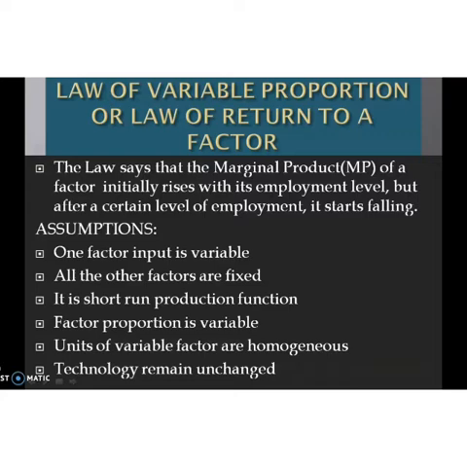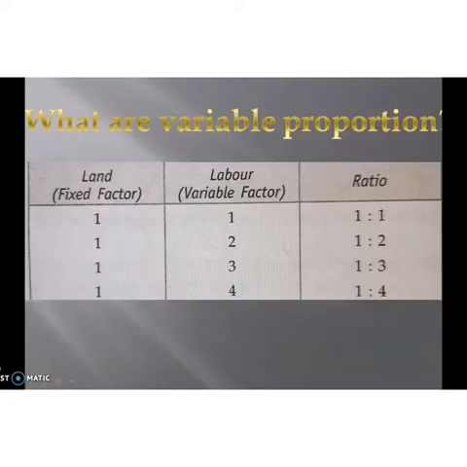A factor means one factor, that is, only the variable factor. As we discussed earlier, in the short run, as we increase the quantity of the variable factor only, the proportion between the fixed factor and variable factor will change. For example, here land is the fixed factor and labor is the variable factor.